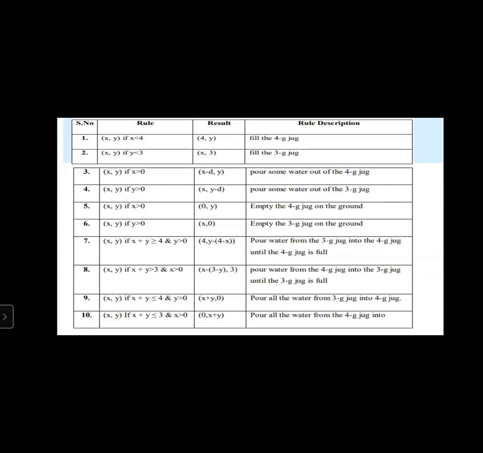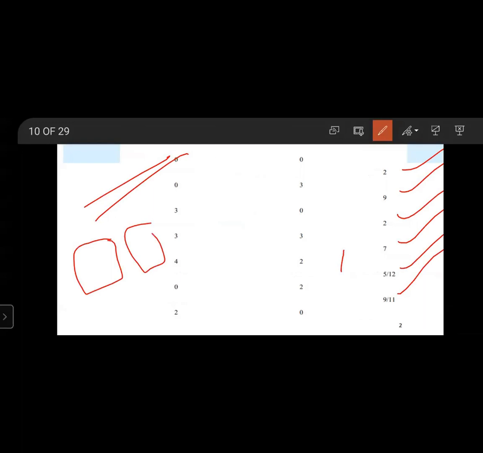This is the solution using rules. Rules applied: Rule 2, Rule 9, Rule 2, Rule 7, Rule 5, Rule 9. This is the one solution. What is the output? 3, 0.